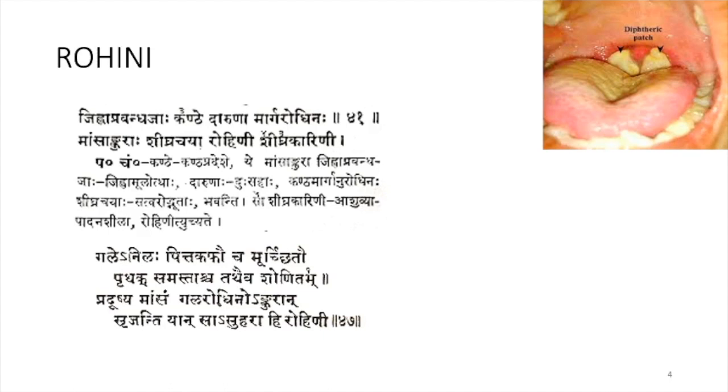So it will spread fast. It will go to the next stages fast, and it can even cause the death of the patient. So this condition can be compared to diphtheria. So this is according to Sushruta Samhita. Here all the Tridoshas are getting vitiated, and it will cause Mamsa Ankura, and that will obstruct the neck region. This is the Samanya Lakshana of Rohini.